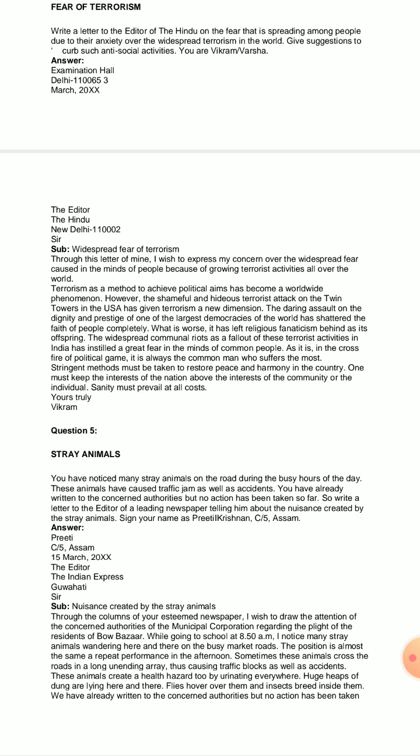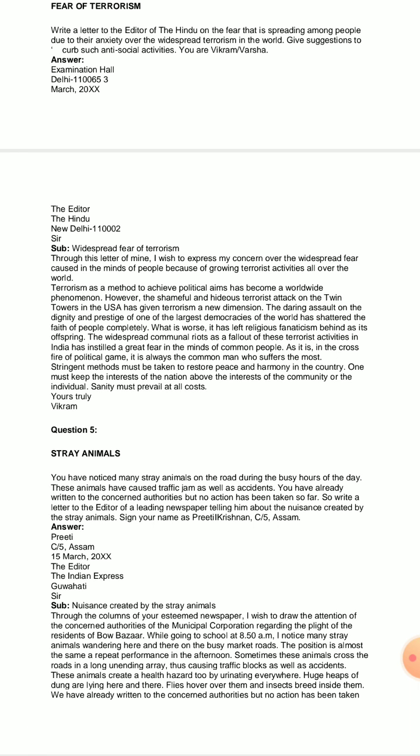Now, the important thing is that the 9/11 incident has given terrorism a new dimension, and it has created fear and panic in the minds of the people. The daring assault on the dignity and prestige of one of the largest democracies of the world has shattered the faith of people completely. That act of demolishing the Twin Towers has totally shattered the faith of the people completely, and it has created a nightmare among the people. What is worse, it has left religious fanaticism behind as its offspring.